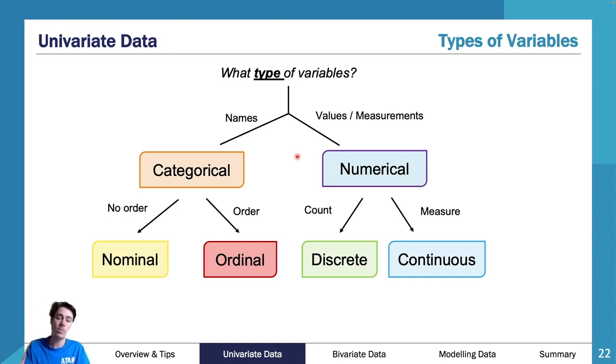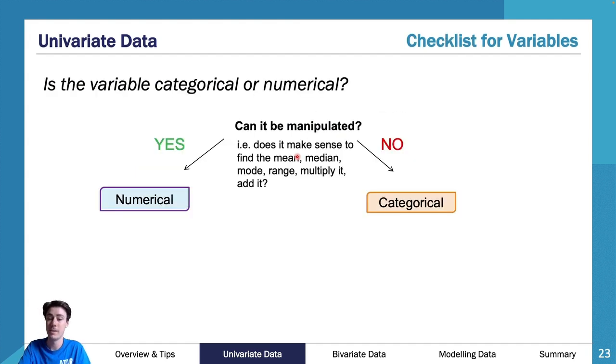So that is how we look at it. And this is a great way of summarizing it in your summary book. You have your categorical, numerical, and then you go, all right, well, is there an order? Is there not an order? Do I count or do I measure? And that is how we look at these things. So another way of thinking about it as well is these questions that I'll pose to you. So my first question is, can it be manipulated? So can I manipulate this piece of data? Does it make sense to find the mean, median, mode, range, etc.?